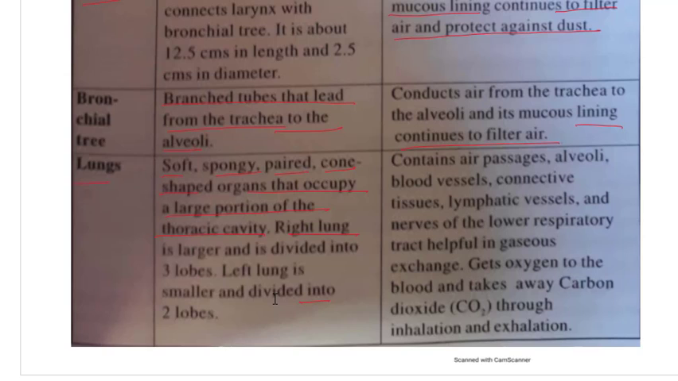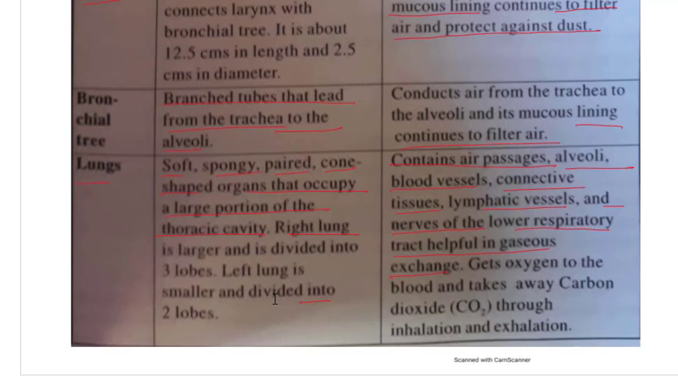So this chest cavity is majorly filled by lungs. We have the right lung and left lung. Their sizes are different. In the right lung we have three lobes, and in the left lung we have two lobes. It contains air passages, alveoli, blood vessels, connective tissues, lymphatic vessels, and nerves of the lower respiratory tract, helpful in gaseous exchange. So there are a lot of things present. We have alveoli, blood vessels, connective tissues, lymphatic vessels, nerves, etc.